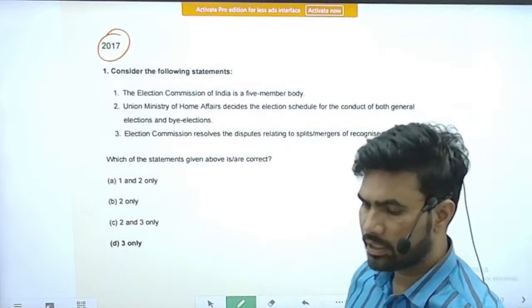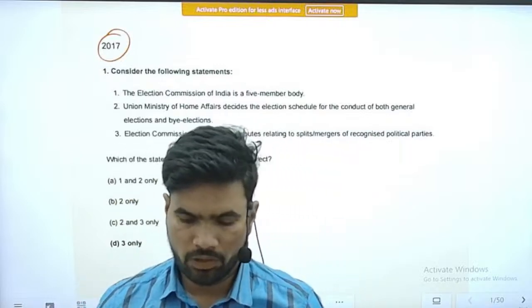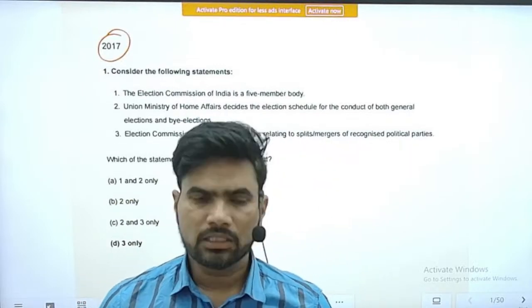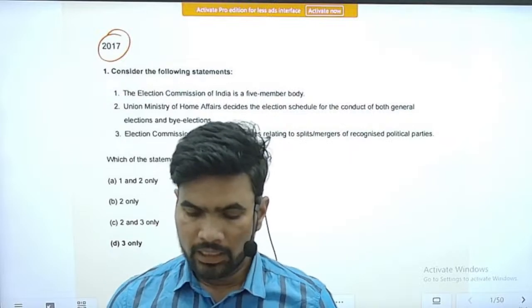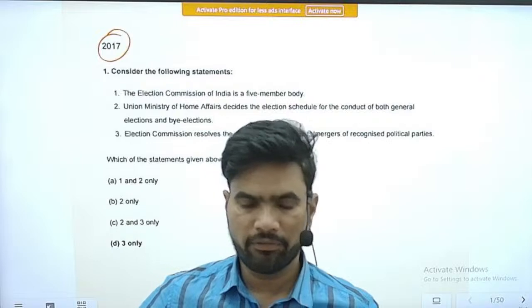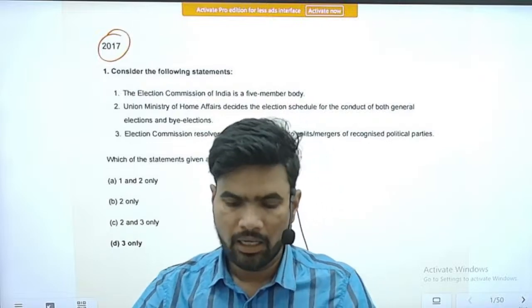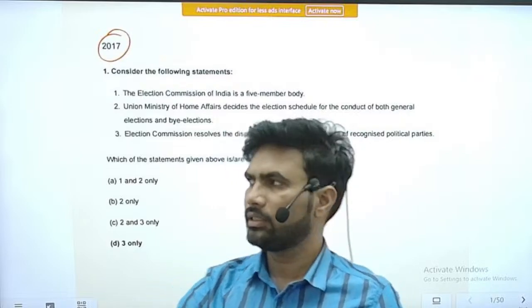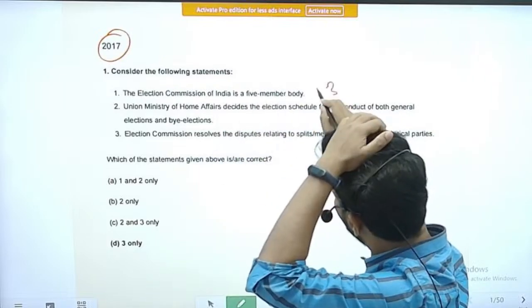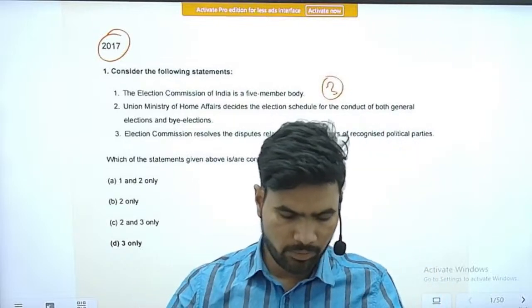The first question in 2017 is, consider the following statements. Statement 1, the Election Commission of India is a 5-member body. Straightforward, it is an incorrect statement. It is not a 5-member body. It is a 3-member body. There have been changes in the Election Commission among the members.